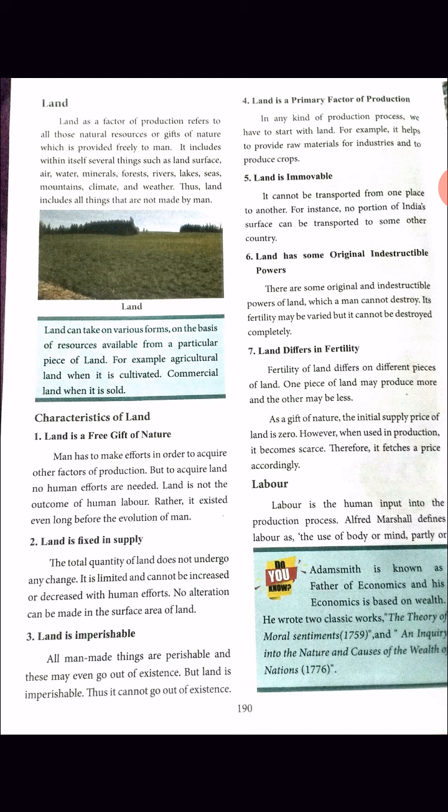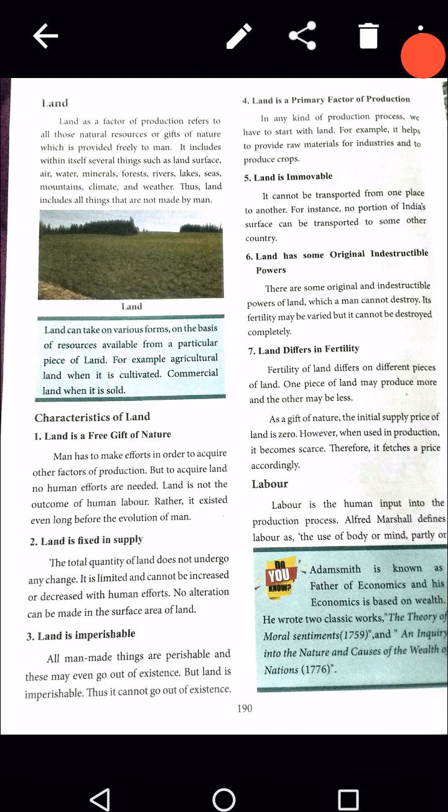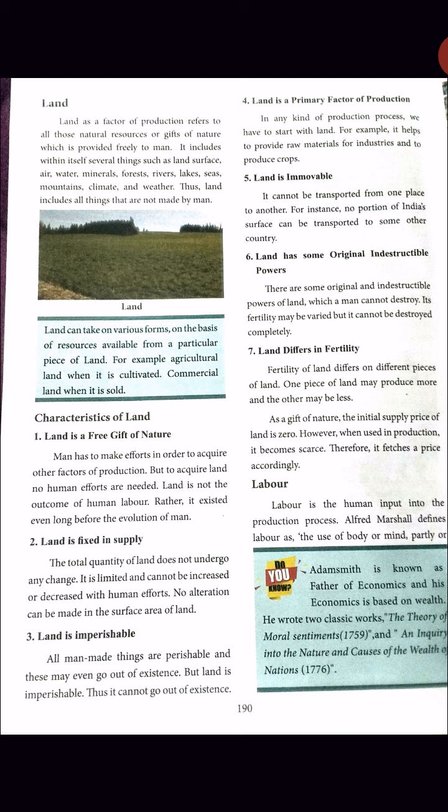See, the land includes many things that are not made by man, such as air, water, minerals, forests, rivers, lakes, seas, mountains, climate and weather. So land as a factor of production refers to all natural resources.